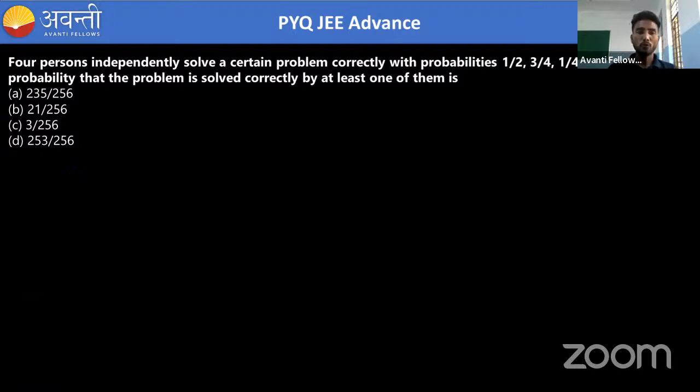We have 4 persons who independently solve a certain problem correctly. Okay, and we have the probability 1/2, 3/4, 1/4 and 1/8. So means what? If we have 4 people, suppose the 4 people are A, B, C and D. So solving problem independently they are doing.